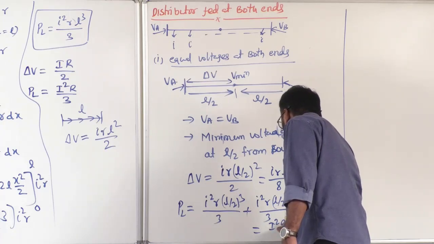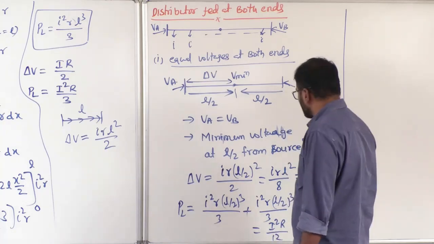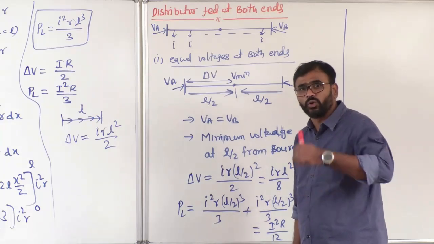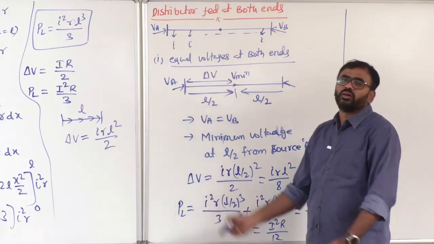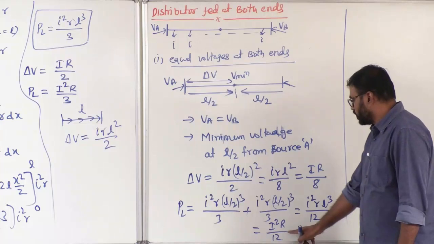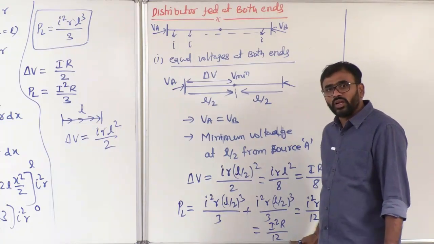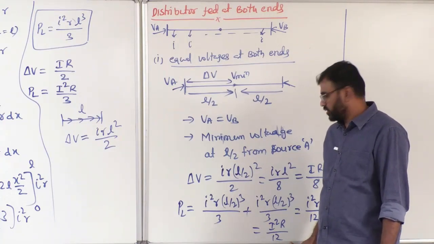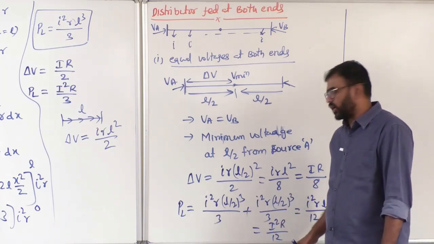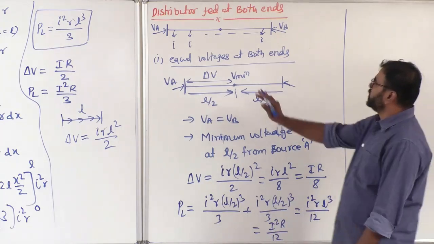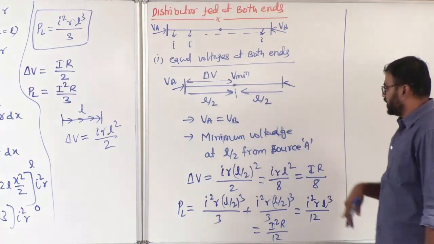So finally what I get now? Capital I square R by 12. That means if we compare with concentric loading and fed at one end, this will be 12 times reduced. Correct or not? So I square R divided with 12 we get. So this is equal voltages at both ends.